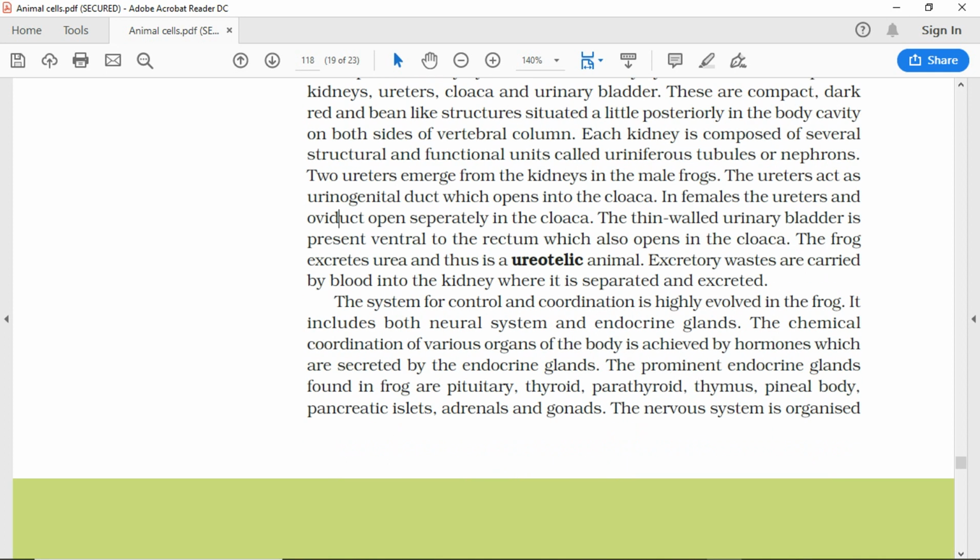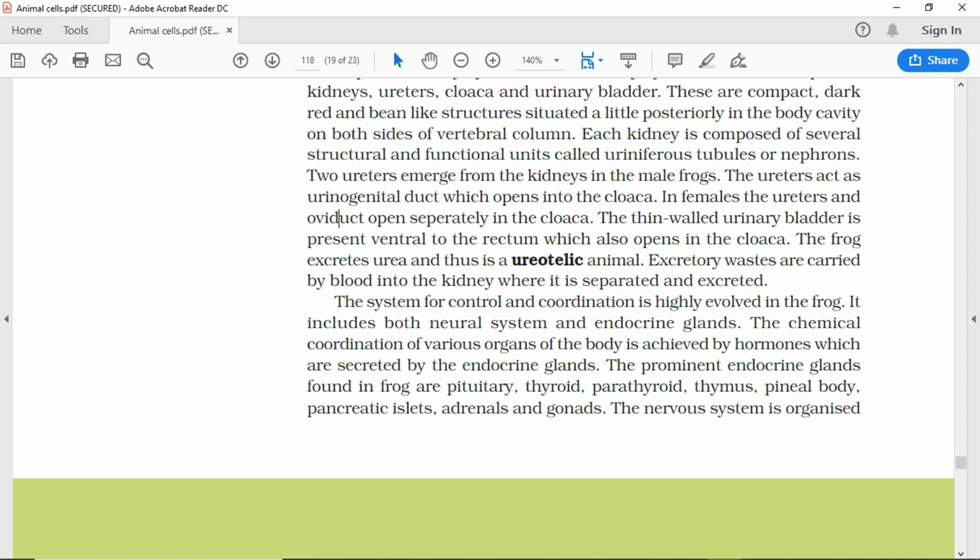In females, the ureters and oviduct open separately in the cloaca. The thin-walled urinary bladder is present ventral to the rectum, which also opens in the cloaca. The frog excretes urea and thus is a ureotelic animal. Excretory wastes are carried by blood into the kidney where it is separated and excreted.